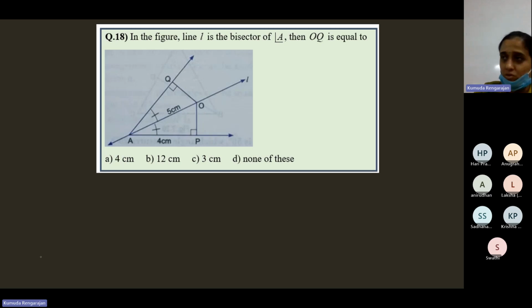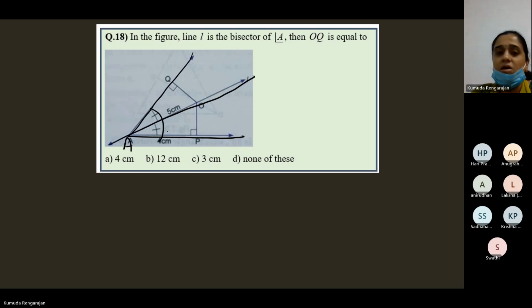Let's just go back to that question in the textbook. This is about an angle. This is angle A, and this line L bisects angle A. From this point O, we have equal perpendiculars OP and OQ.